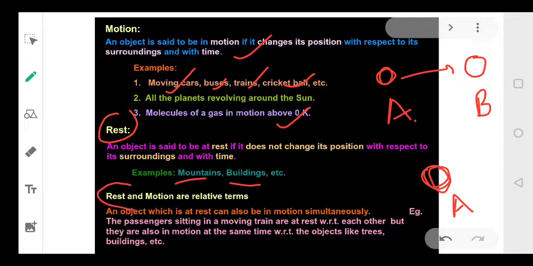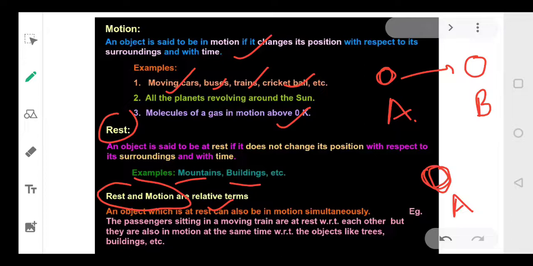Now rest and motion, they are relative terms. Relative means, suppose if I look at the car, I can say the car is moving, isn't it? But the person who is sitting in the car, जो इंसान कार के अंदर बैठा है, उसके लिए मैं moving हूँ. Okay? So motion and rest both are relative to each other. It depends from where we are seeing the object. Right? Is it clear to everyone?